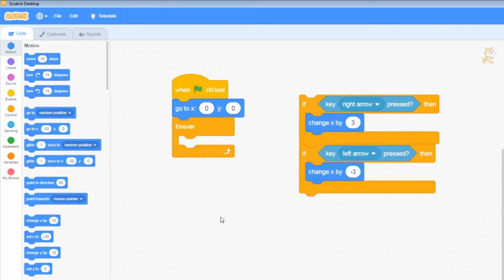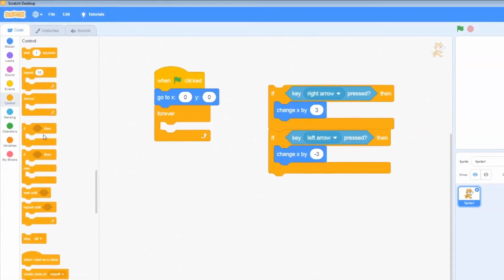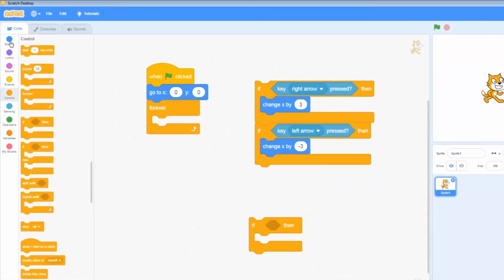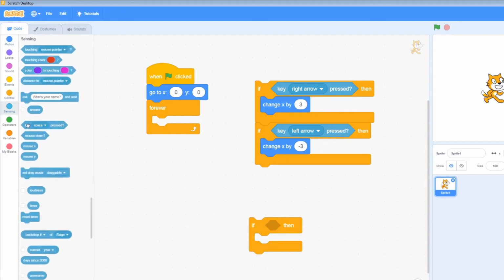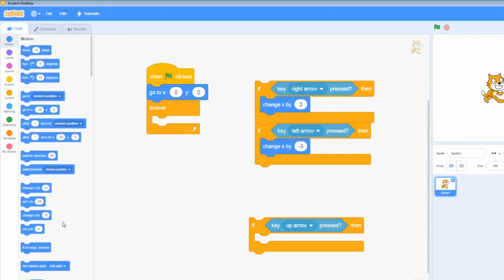And we're going to create another one, this time for moving up and down. So once again, we're going to go back to controls, create a new if loop. Once again, with the sensing, pressing a key in there, just to up arrow. And this time, instead of changing X, we're going to be changing by Y, because Y is the up and down. And we're going to change that to be 3. And then we're going to create one more.